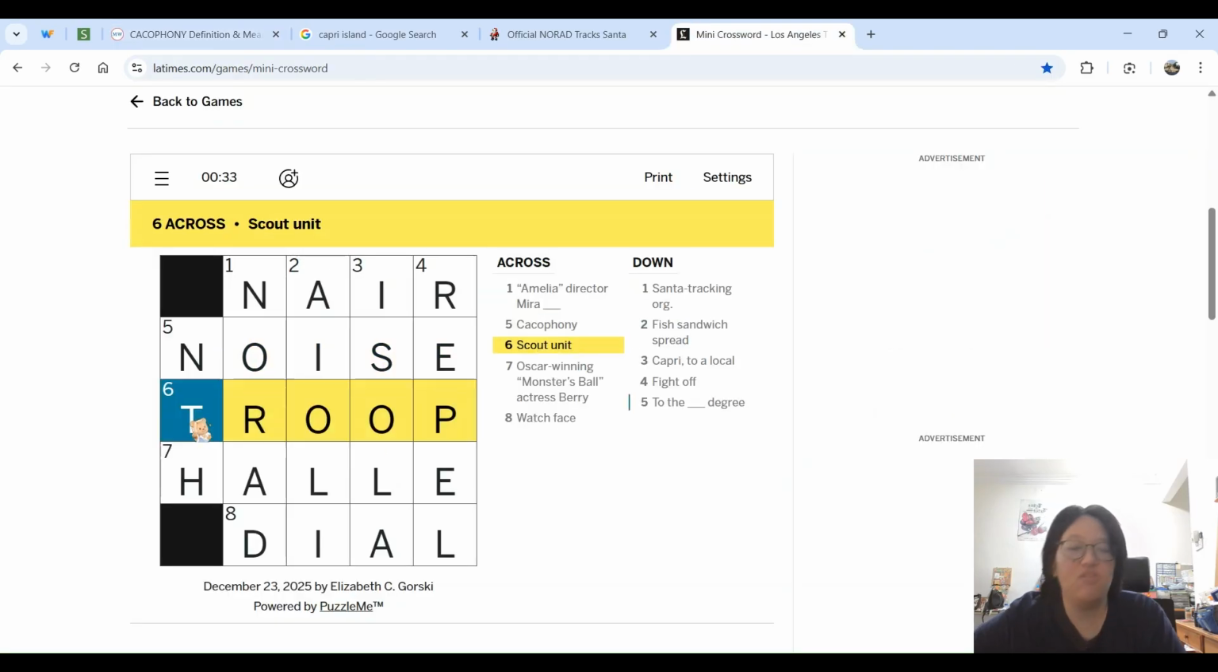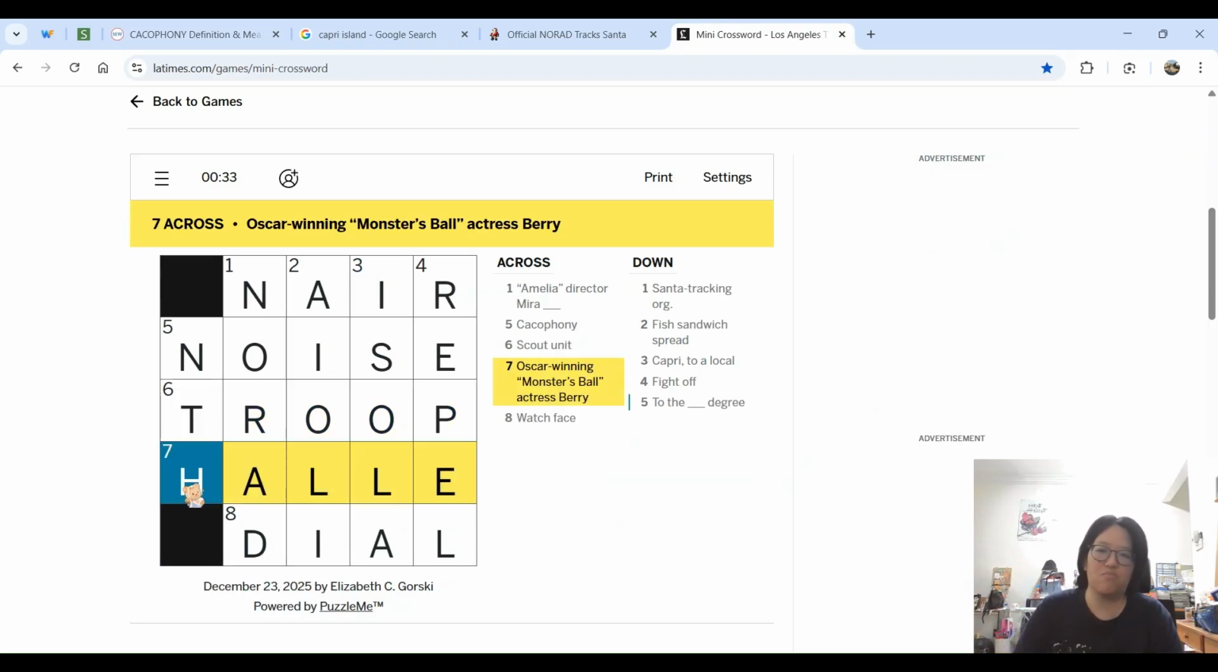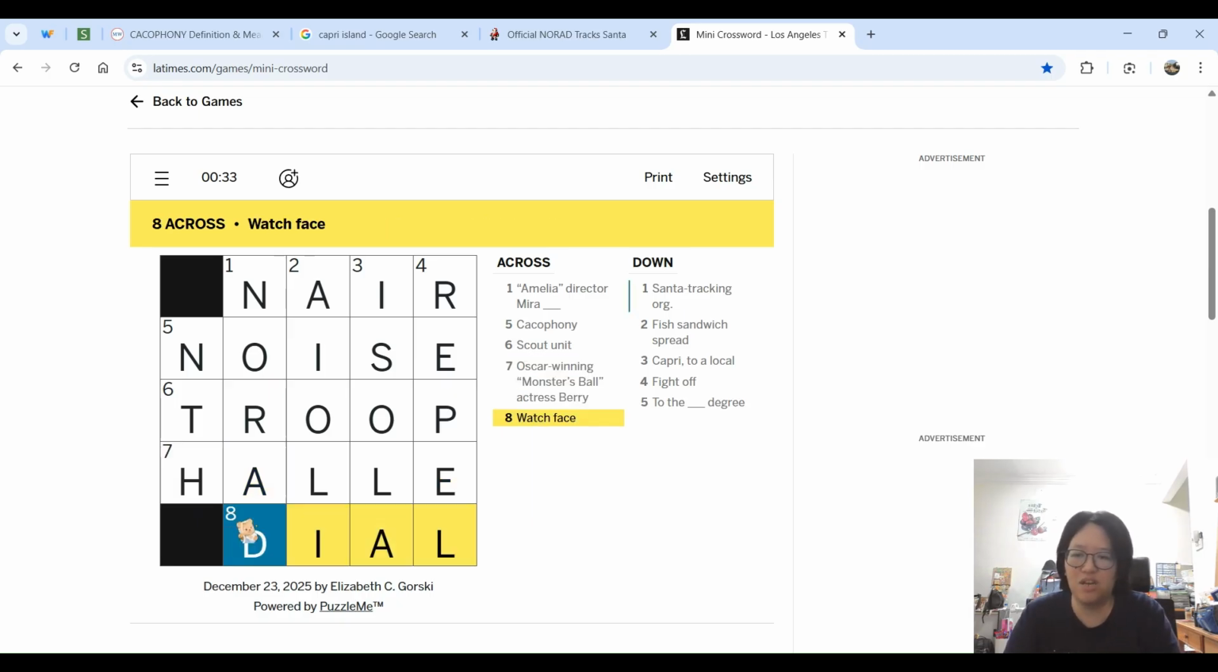Okay, six across. Scout unit. Boy Scouts, Girl Scouts are called troops. This group of kids or adults. Seven across. Oscar-winning Monster's Ball actress Halle Berry, famous actress. Eight across. Watch face. The face of a watch is called a dial. I thought the thing at the side was called the dial, but I guess the whole thing is the dial. It moves around. Oh, okay, I guess so.